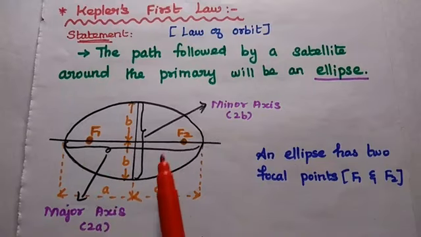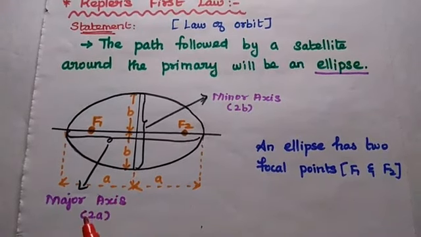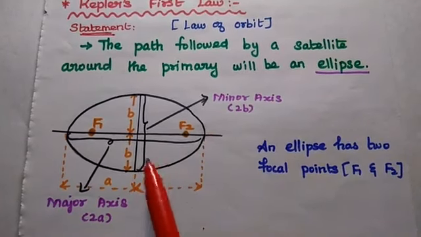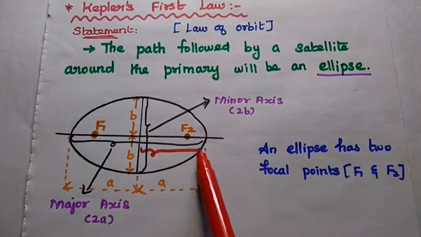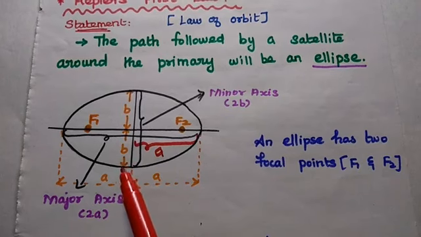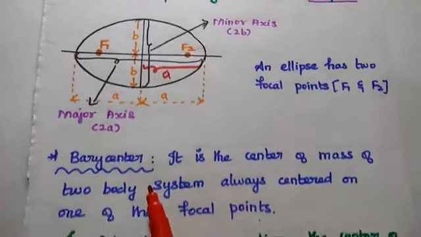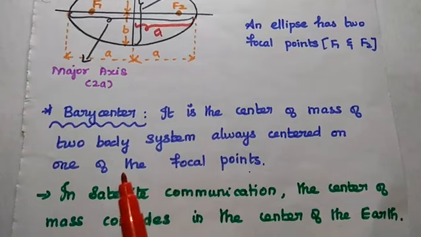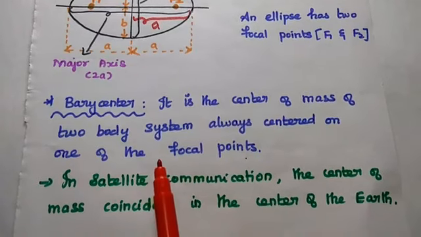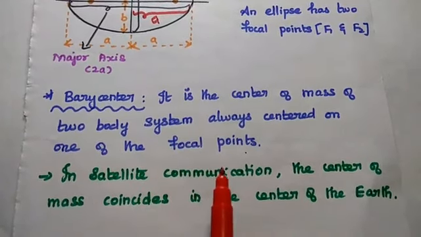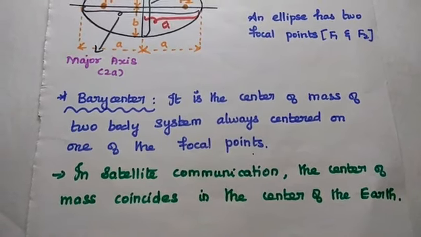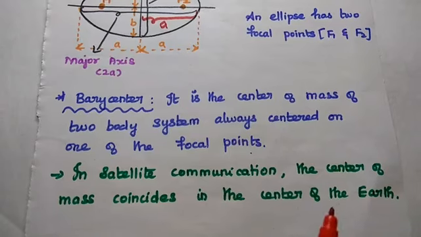This horizontal line is called the major axis, that is 2A. The vertical line is the minor axis, that is 2B. This half is known as the semi-major axis, that is A. Here this half is known as the semi-minor axis. The next one is the barycenter. It is the center of primary mass of the two-body system. It is always centered on one of the focal points. In satellite communication, the center of mass coincides with the center of Earth, that is the primary mass.